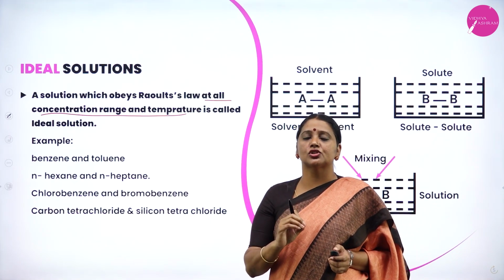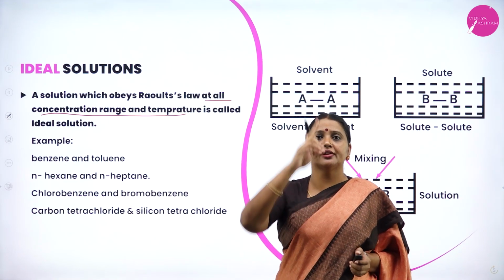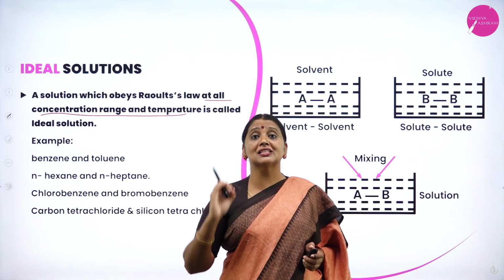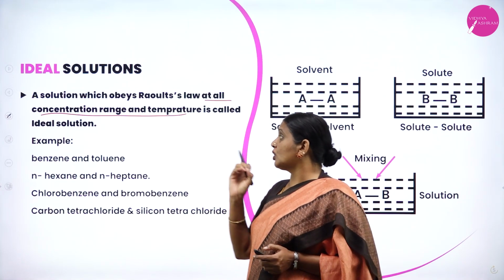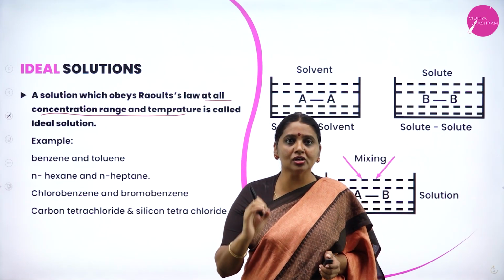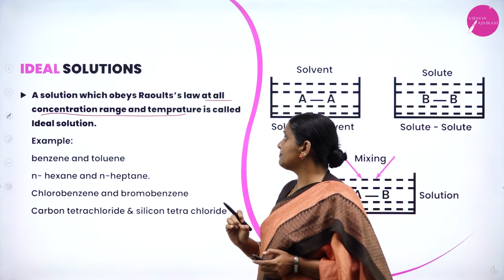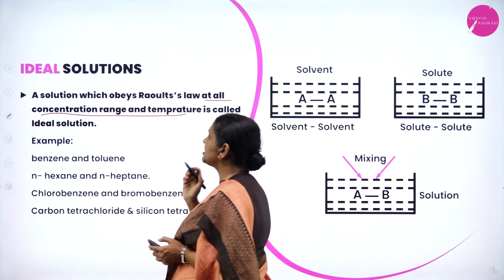What are ideal solutions? A solution which obeys Raoult's law at all concentration range and temperature is called an ideal solution.